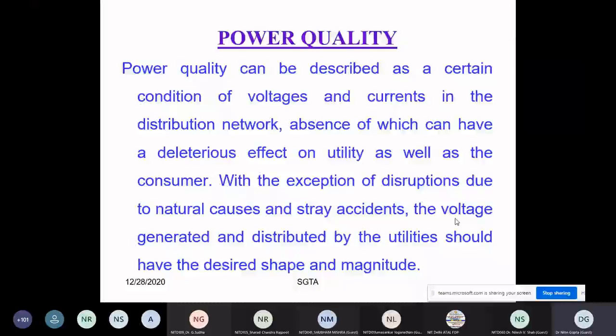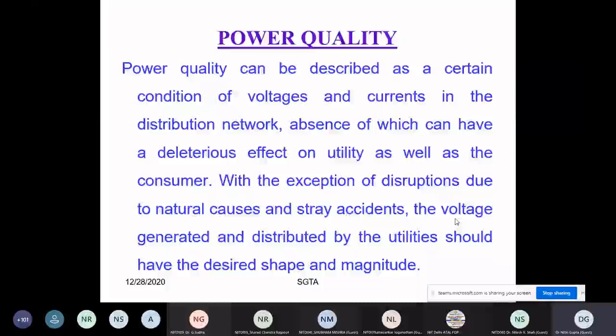And regarding the magnitude of the voltage, it should strictly follow the standard, whether national or international, like 230 plus minus 10%, or 400 plus minus 10%, 420 or 440, and strictly the frequency also. We already discussed that the frequency range is now narrower. But we cannot comment on the current magnitude, because it depends upon the load.